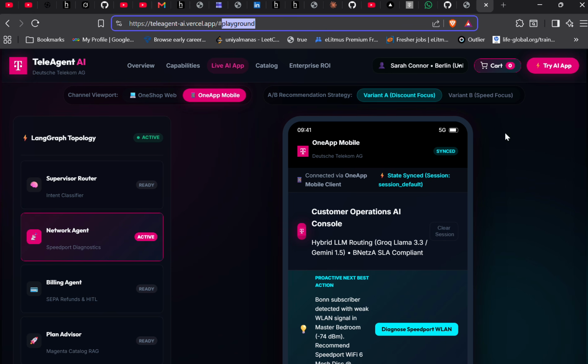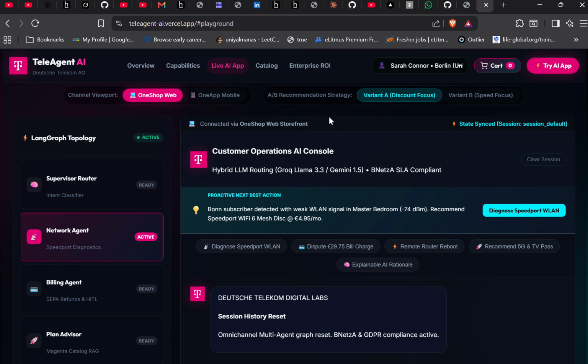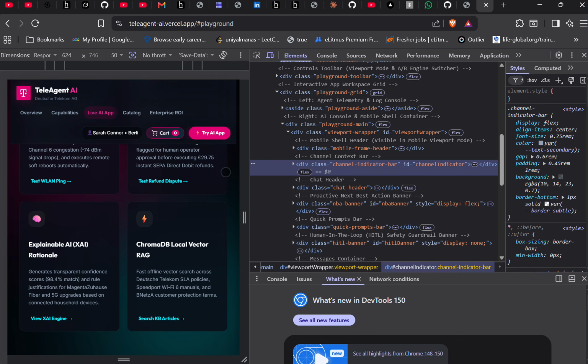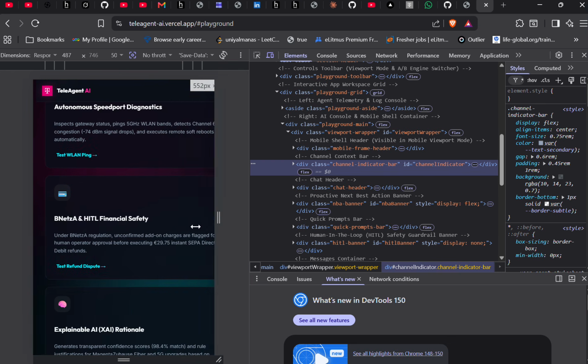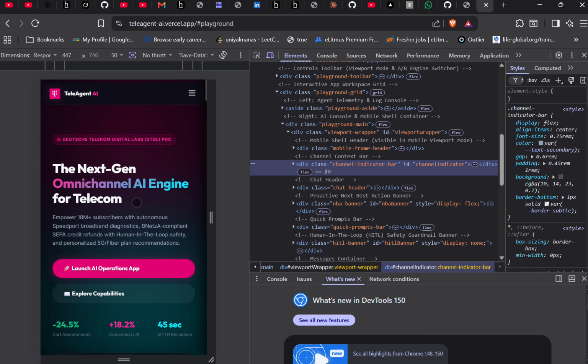So let's do one thing. Let's inspect it. All right, let's inspect it. And here, first of all, we'll click here. Then we'll go to inspect, and then we will simply shorten it, and you can see the mobile view.